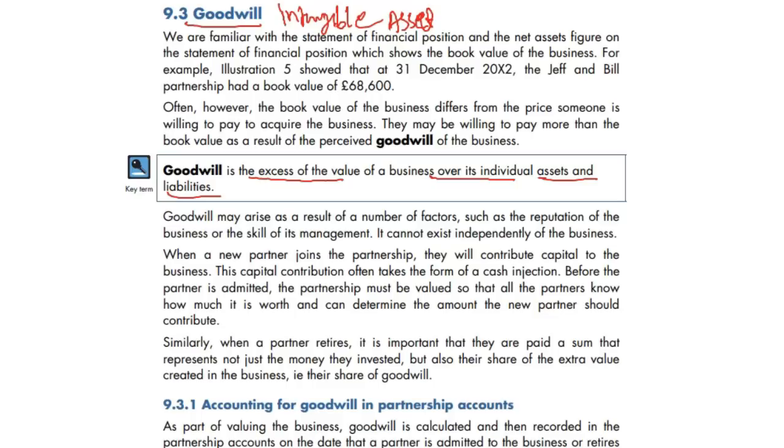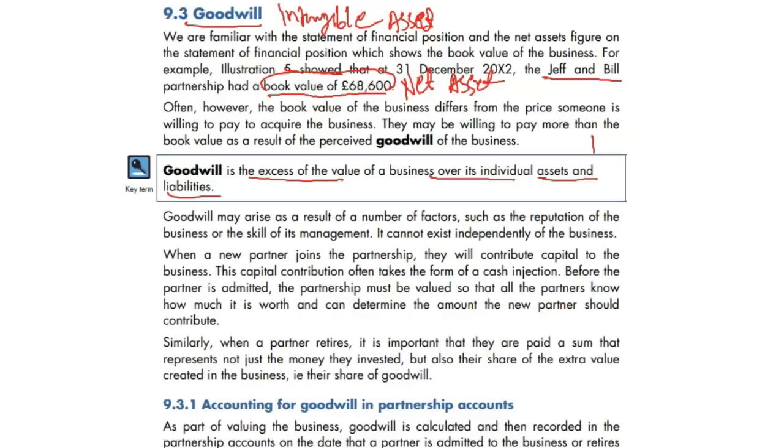Let's assume your net assets is worth, here is a good example from illustration 5, Jeff and Bill, their net asset was 68,600, but that is the worth of the asset.